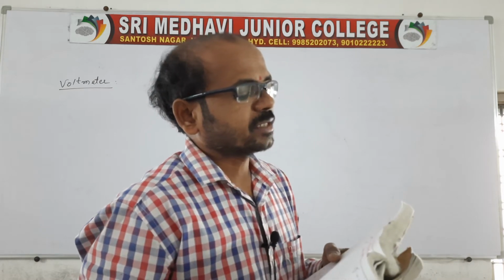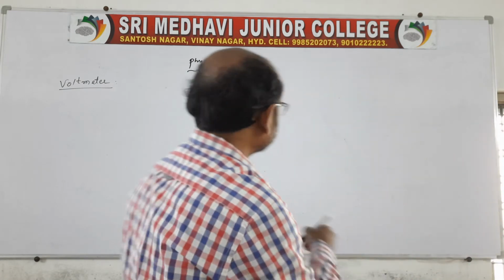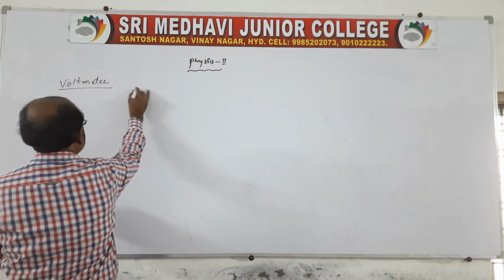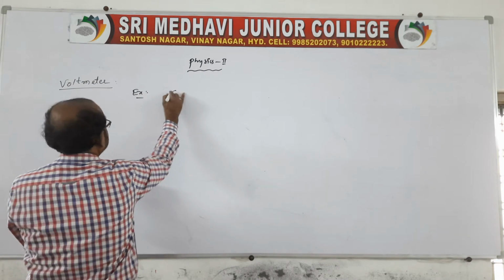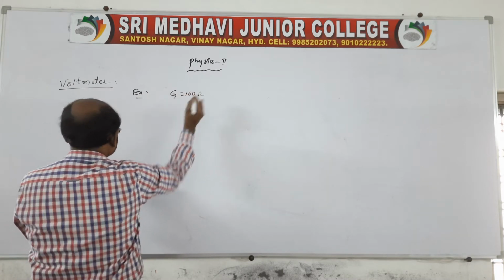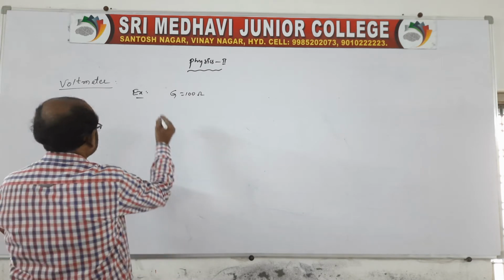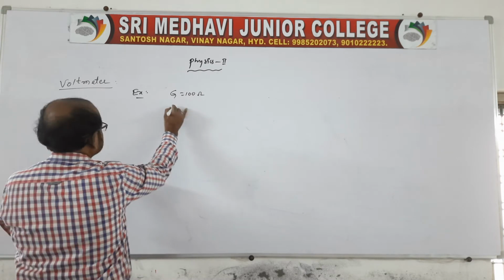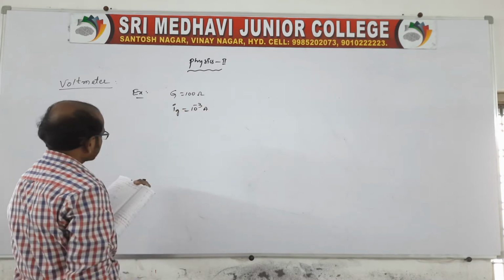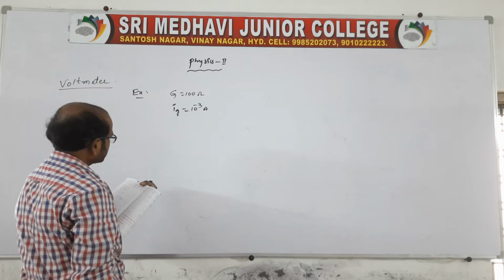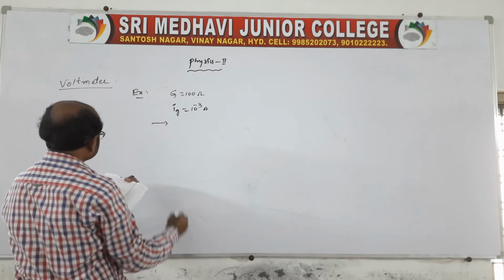A galvanometer has a resistance of 100 ohm, and a current of 10 power minus 3 ampere passes through the galvanometer. How can it be converted?